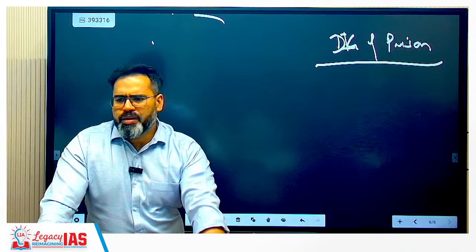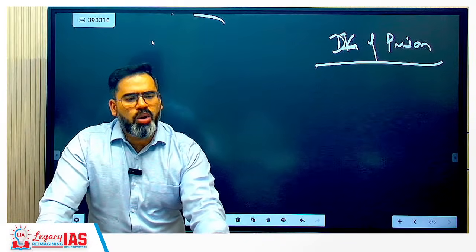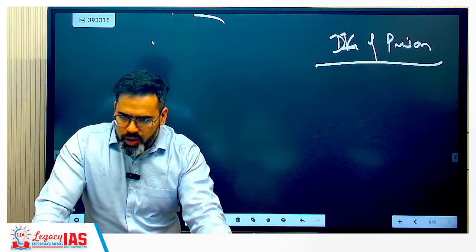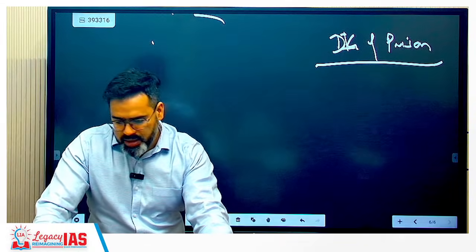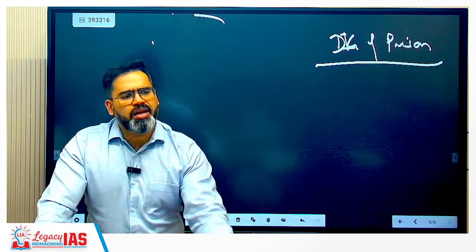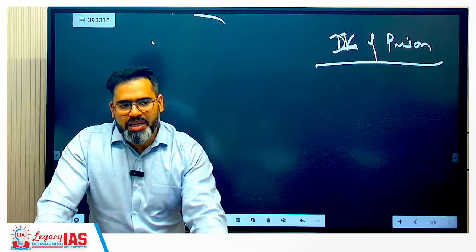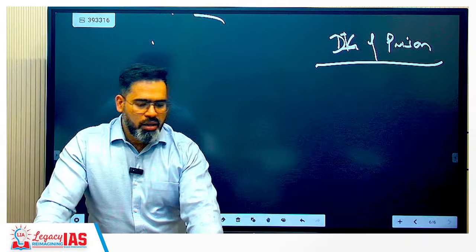Clear? The example is simple. For example, a convict's mother passes away or his daughter's wedding is fixed, then he will apply for parole. It is the discretionary power of the divisional commissioner. If he grants it, then he will be released, for example, for 20 days. But these 20 days will be added back to his sentence. Correct?